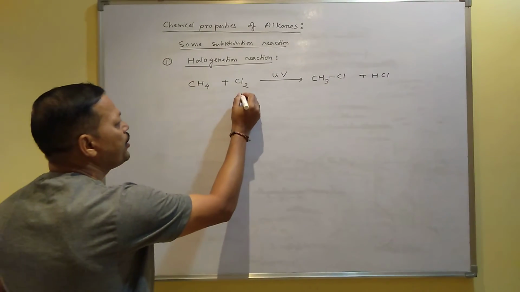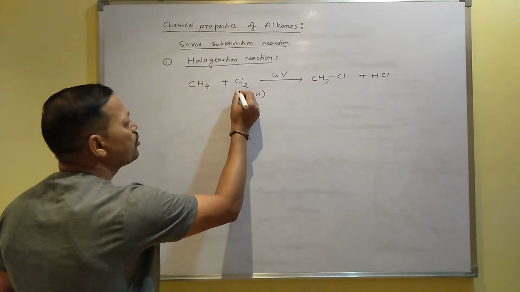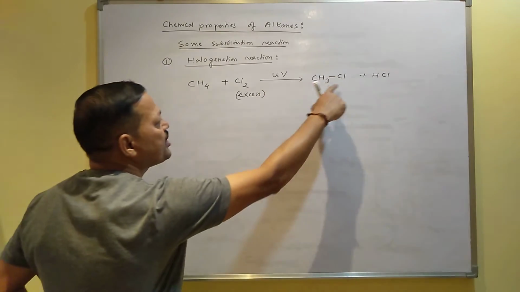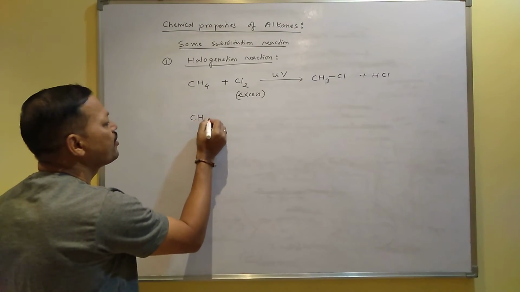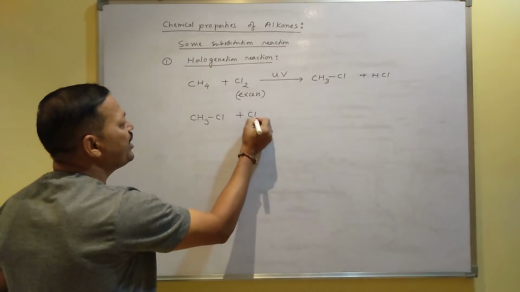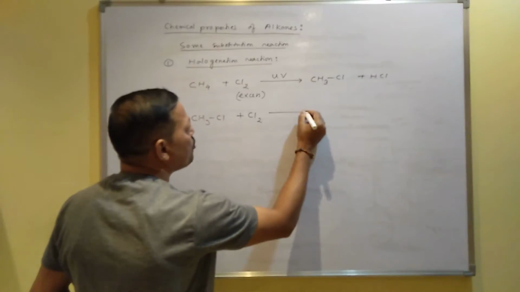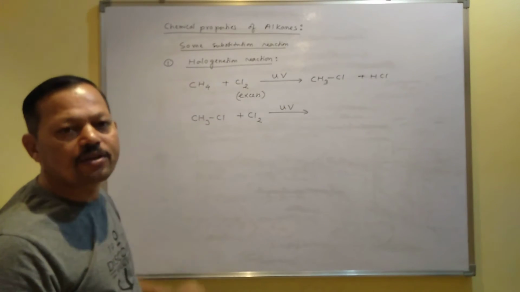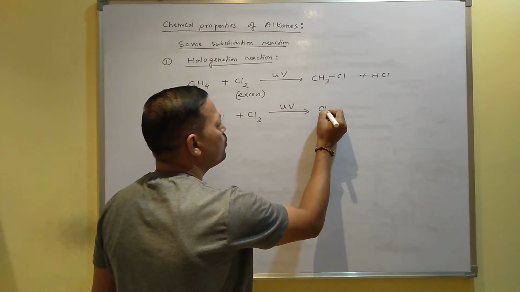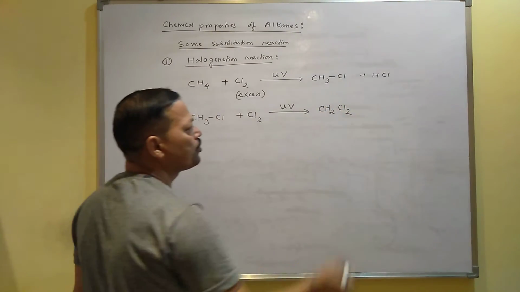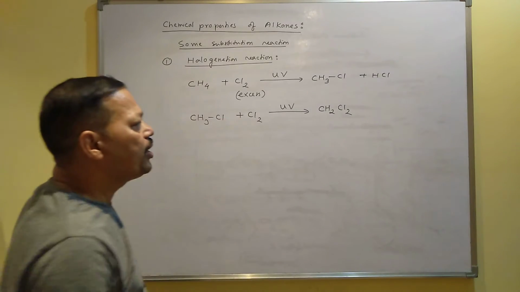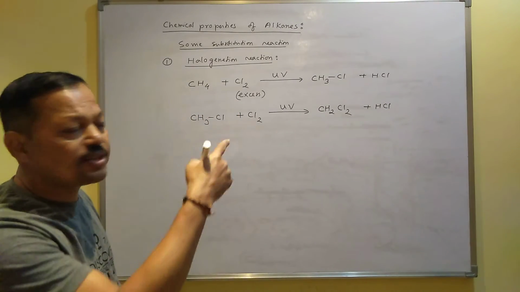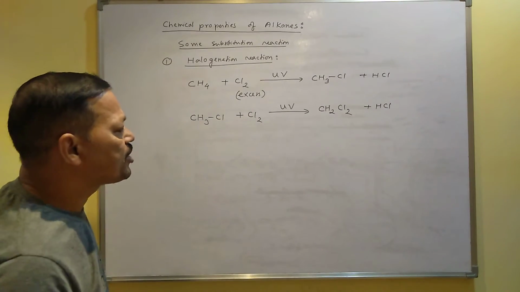In this reaction, if you take chlorine in excess amount, then the reaction will not stop here, it will continue. First it will produce CH3Cl, and again this CH3Cl, since chlorine is in excess, can react with chlorine in presence of light. Then another hydrogen will be replaced by another chlorine. Then the product goes to CH2Cl2. I mean another hydrogen is replaced by another chlorine. Again you will get side product HCl. So this type of reaction is called a chain reaction. Step by step the reaction takes place.